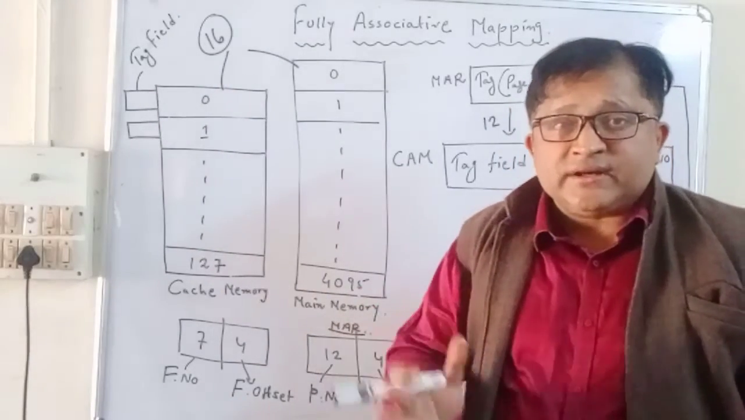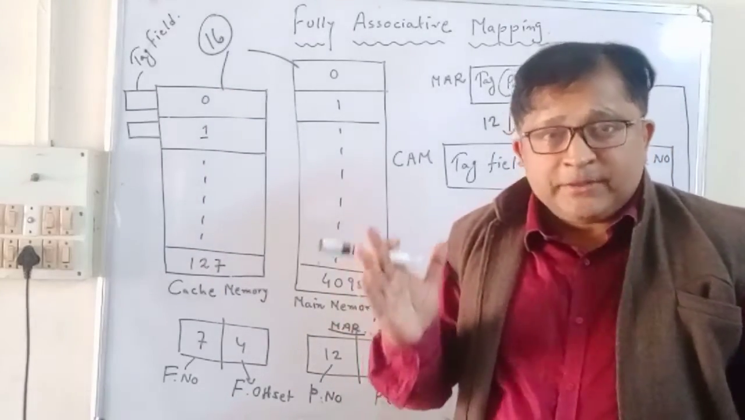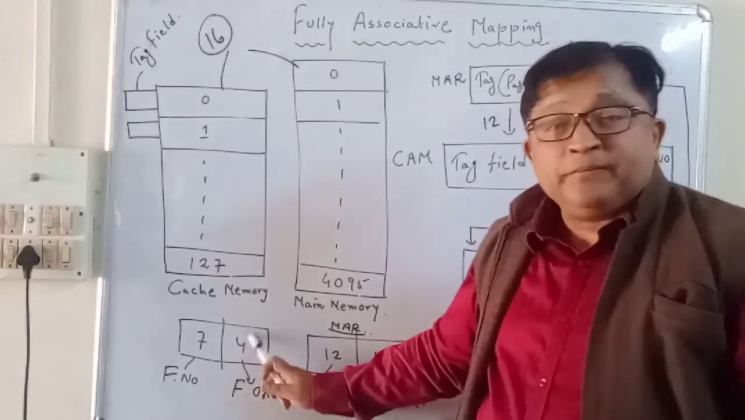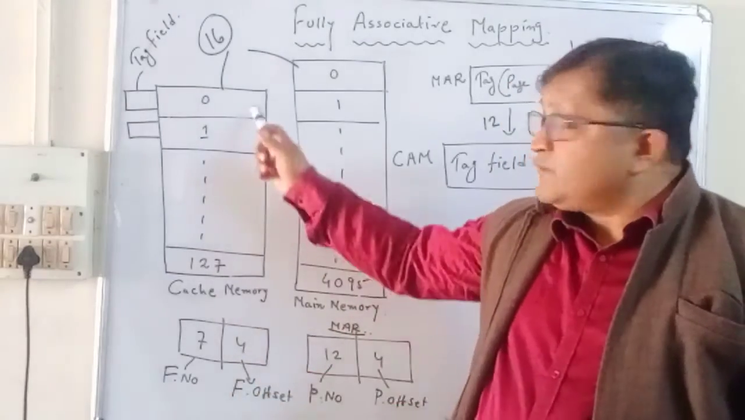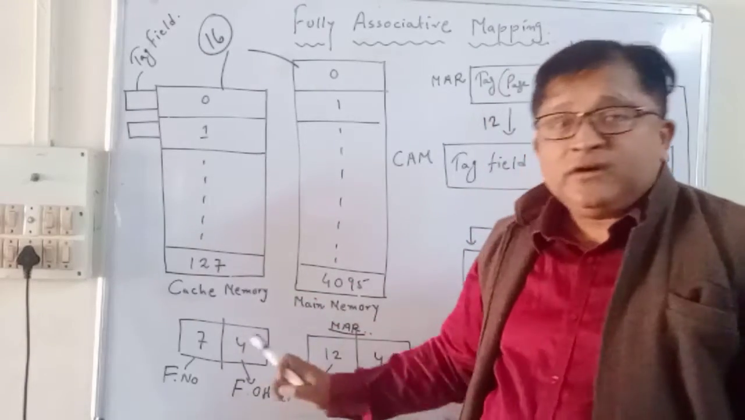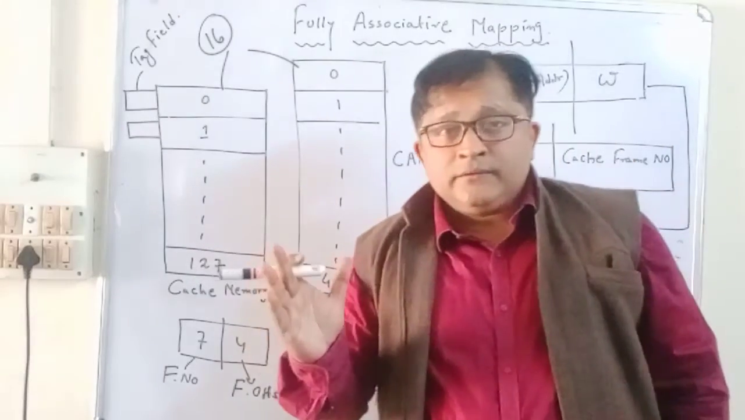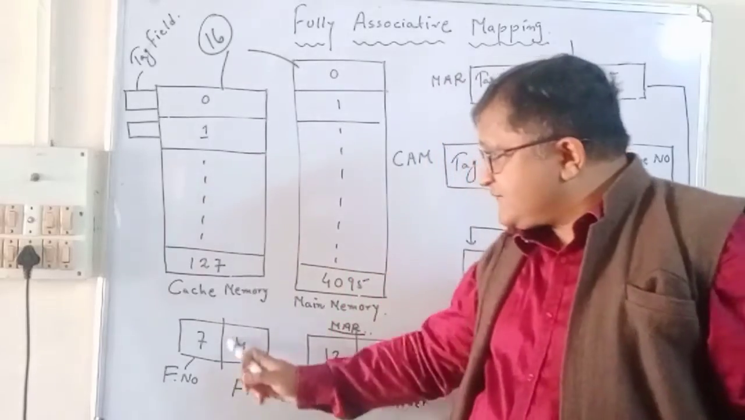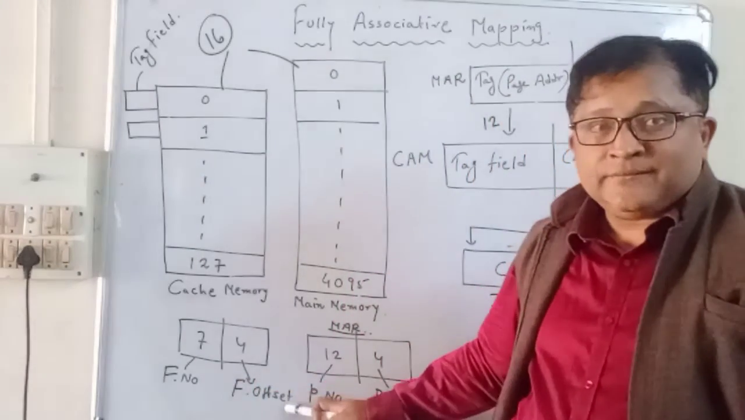Each location can be addressed by 4 bits, because 2 to the power 4 is 16. That is why 4 bits are there for pointing to each location of a particular frame. That is, 4 bits is the frame offset.